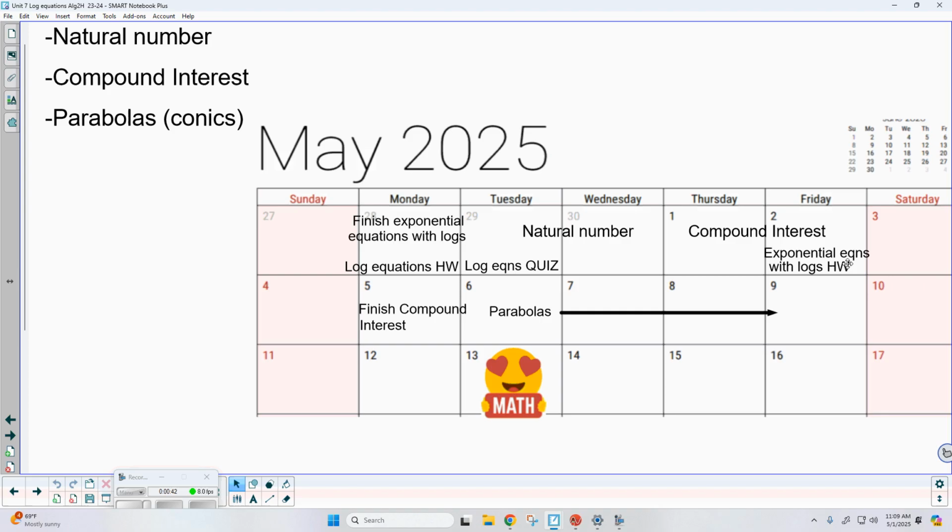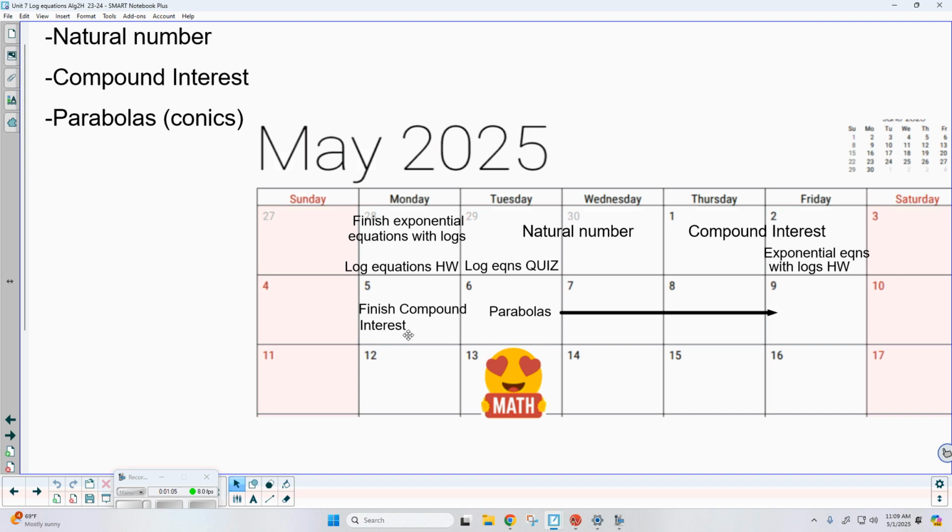And remember, earlier in the week, I gave you the assignment for exponential equations. We're going to solve those using logarithms. And then yesterday, I went ahead and gave you the natural number assignment. So we're going to go ahead and talk about both of those tomorrow. Now, on Monday of next week, we're going to have our next quiz. So that's going to be solving exponential equations using logarithms.